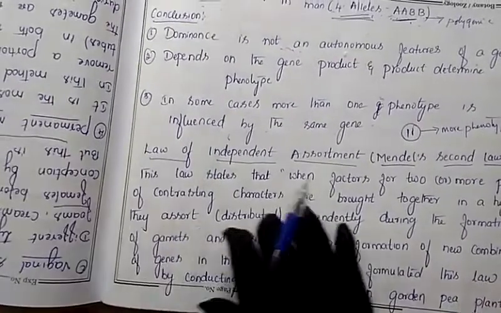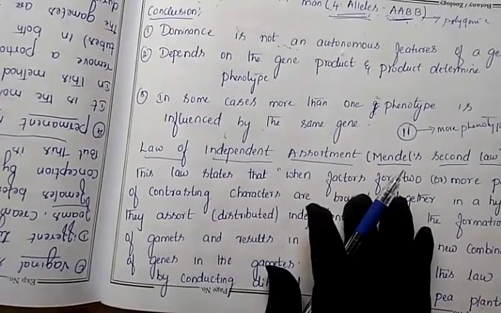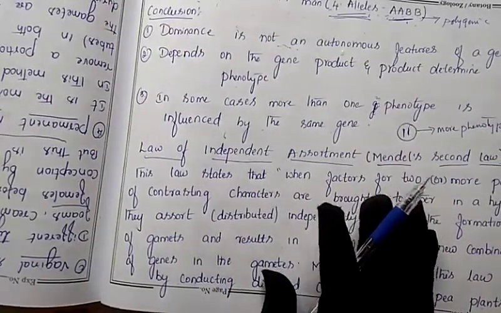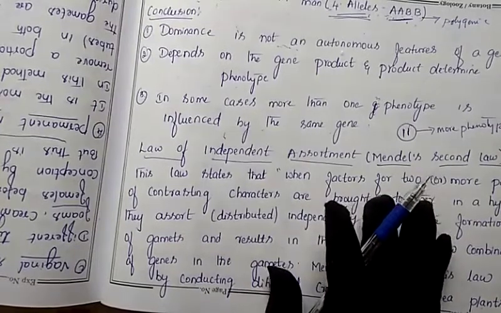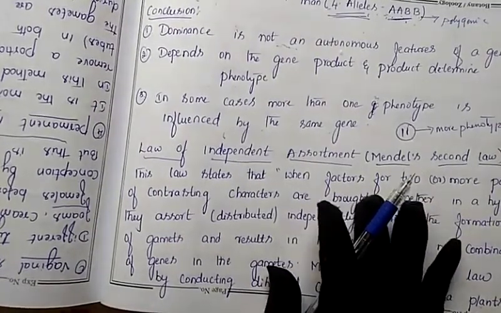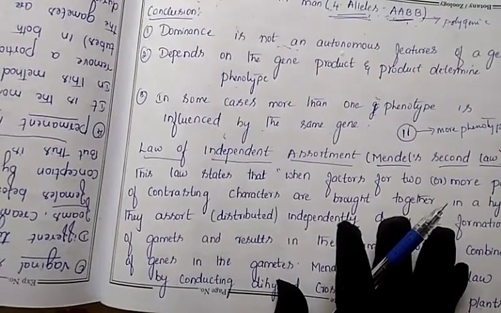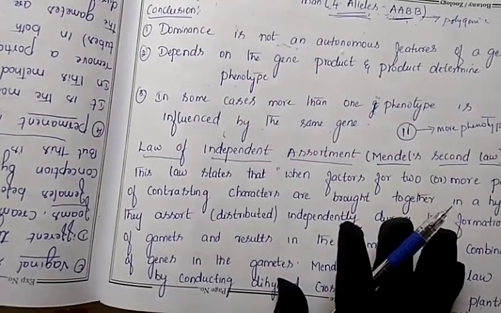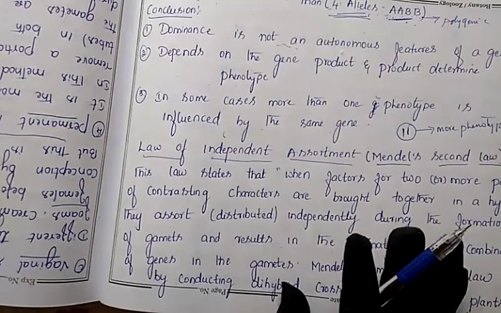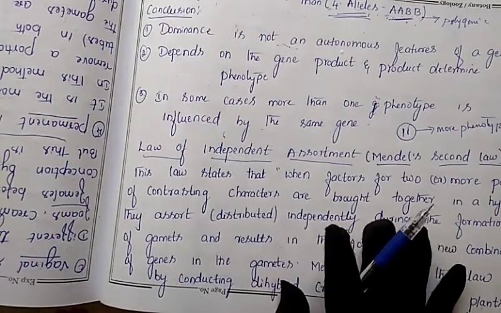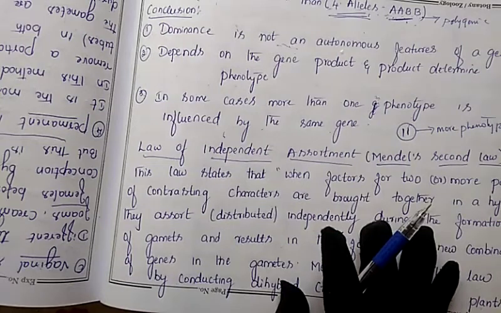First of all, this is the law. If they ask this in your exam, you have to write the law as it is. You can't write by your own. Always, the laws and principles given in this chapter, you have to write as they are given. The principles of inheritance also you have to write in the same manner.